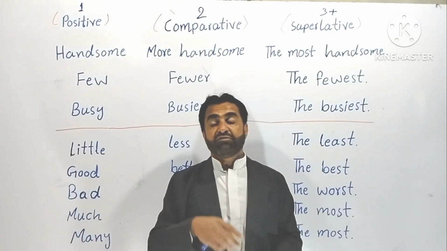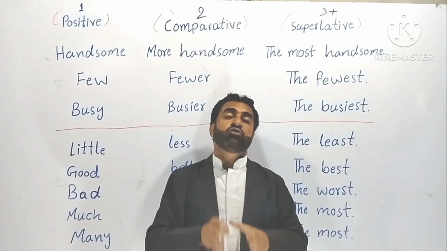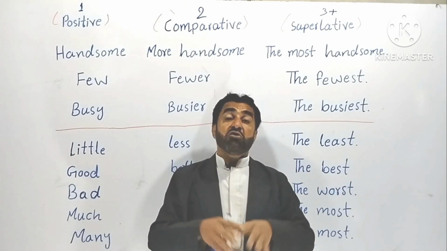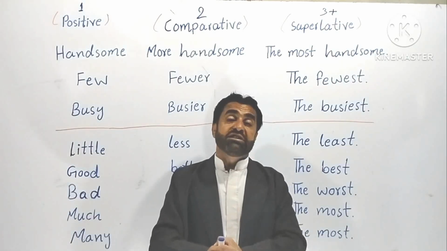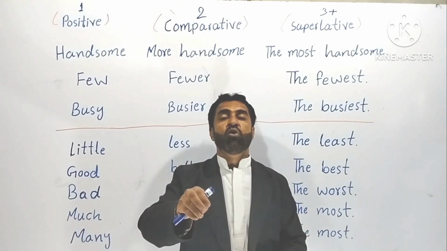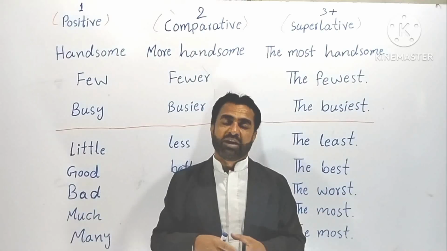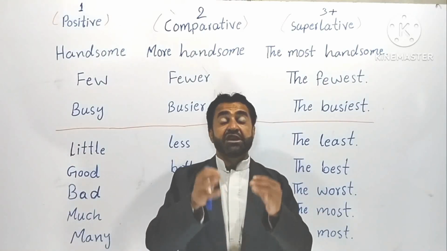But when it comes to longer words, whenever a word has 7 or more than 7 letters, then we use more for comparative degrees and most for superlative degrees. The easiest way, easiest trick.